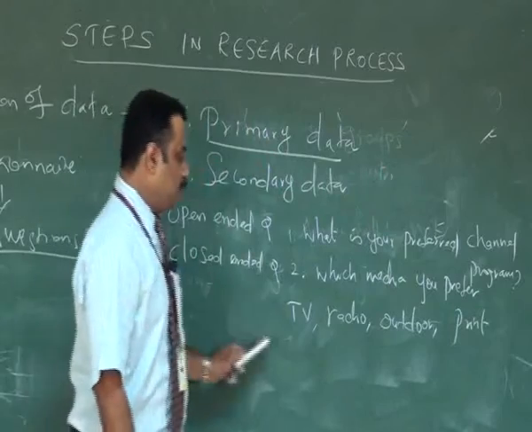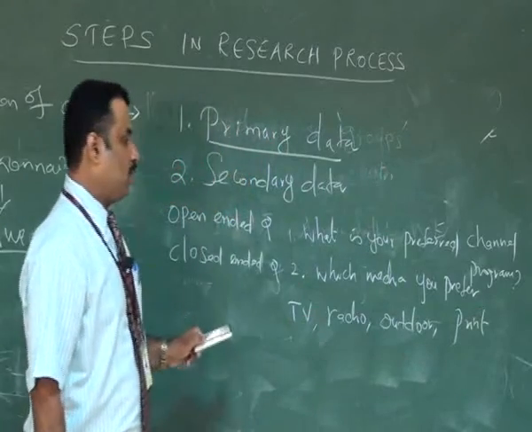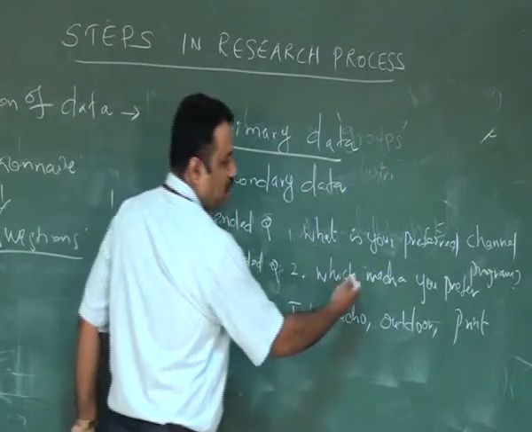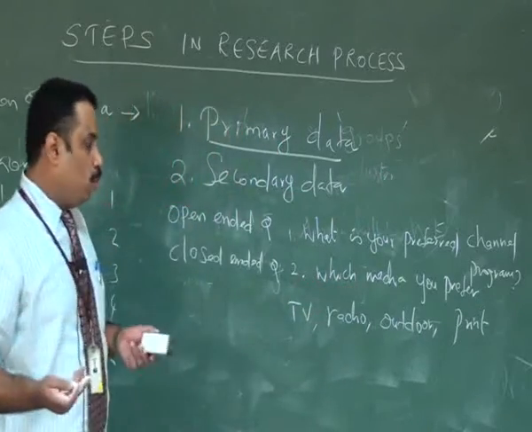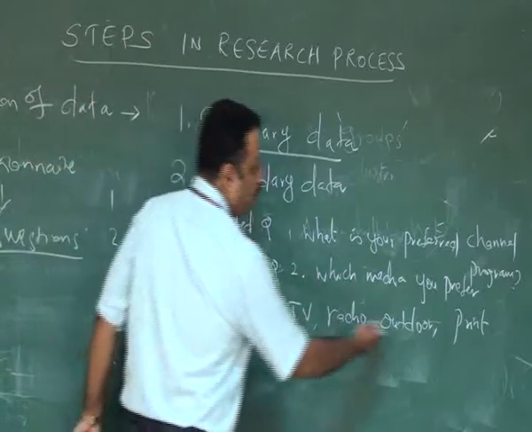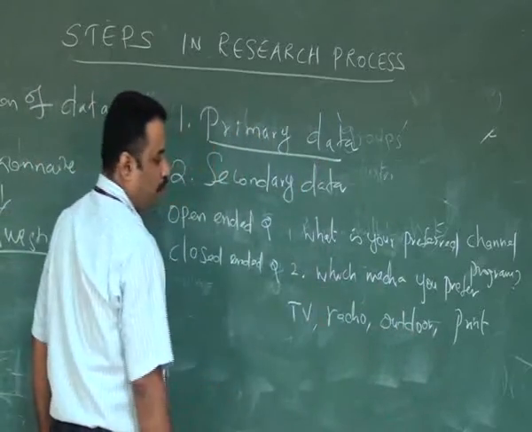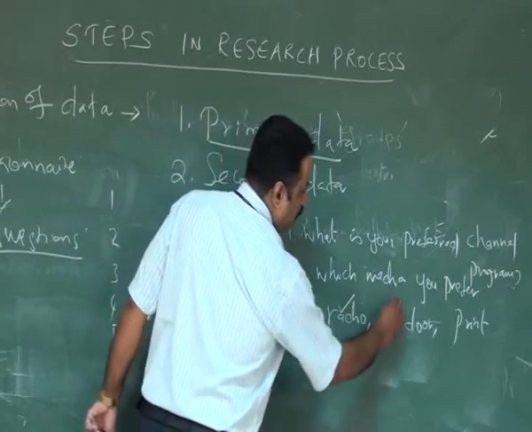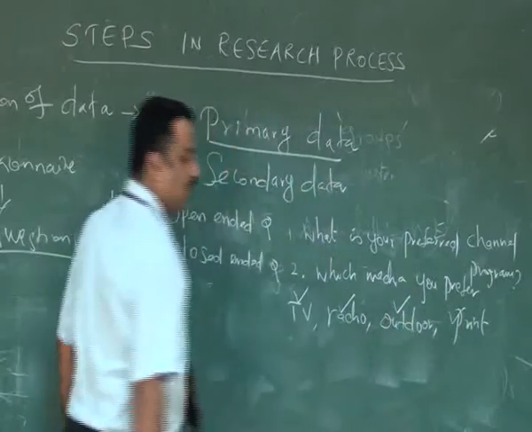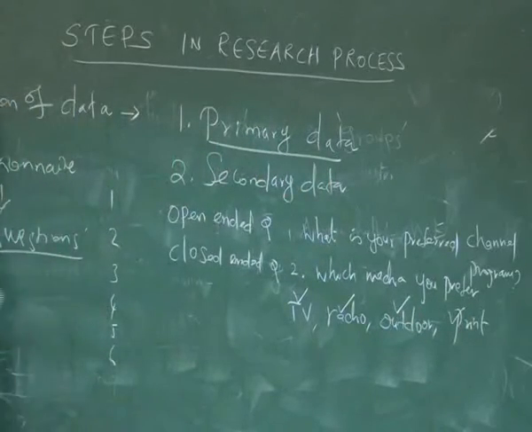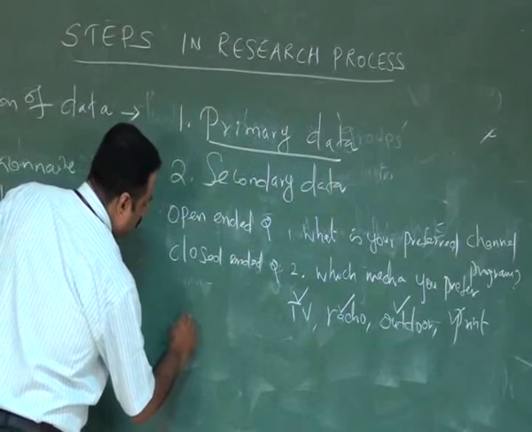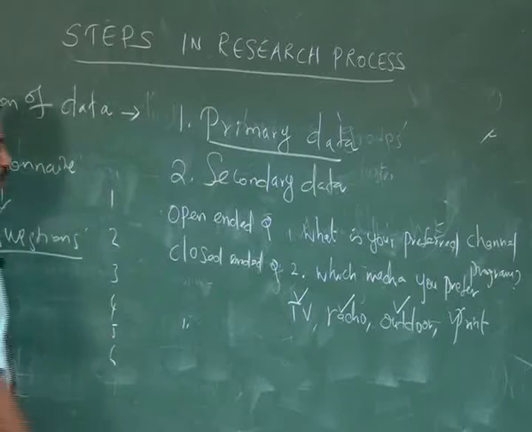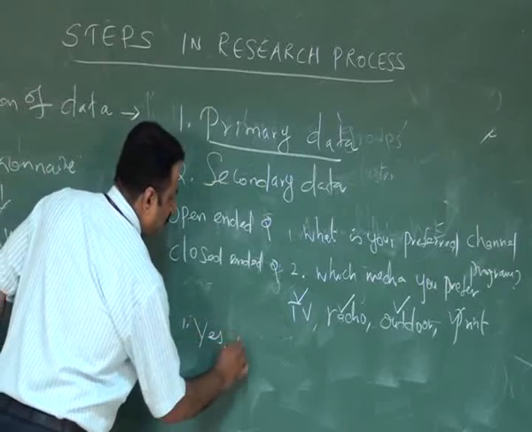If the researcher himself is giving the choices to the respondents, then the respondents have no chance. So he may select any one of these media which he prefers. So a respondent may prefer TV media or radio media or outdoor media or print media based on his own choice. So another method is the Dichotomous method. So you know it, Dichotomous method. In this Dichotomous method, yes or no type of questions are asked.